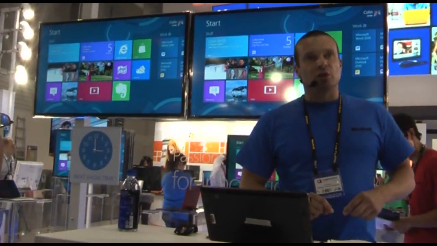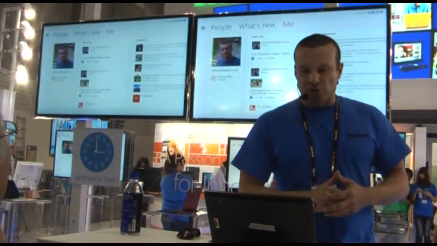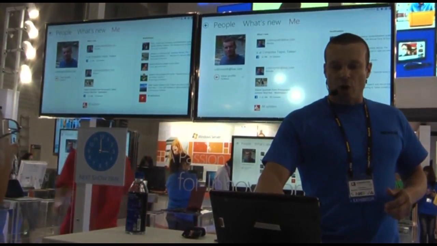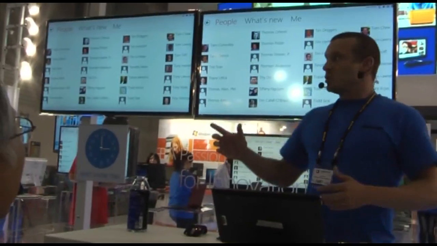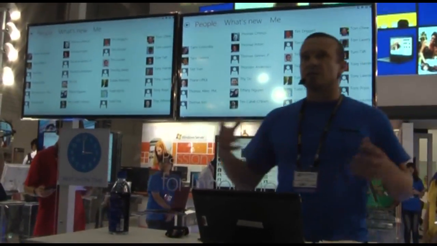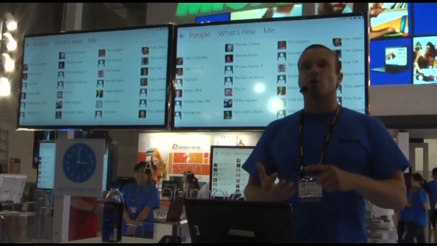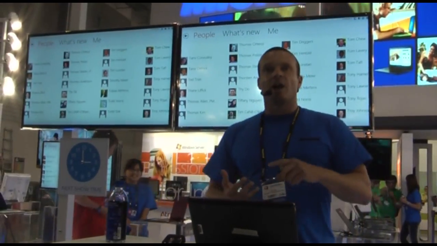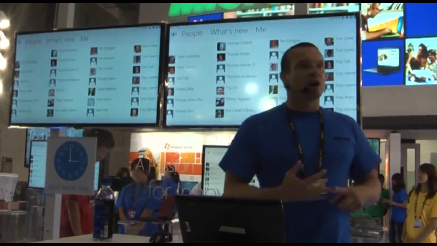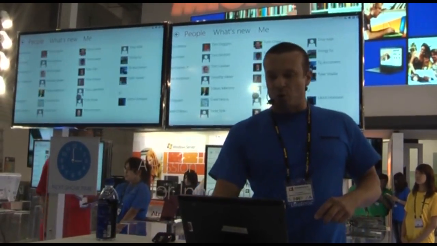So let me show you some of these really cool applications. One of the applications that I really like is this application called People. So as you can see up here on the top right hand side, this brings in all of my contacts from my SkyDrive account. It also has all of my Facebook contacts, LinkedIn, as well as all of my contacts from Google, and it brings them all into one place.